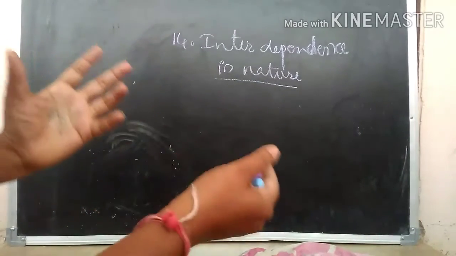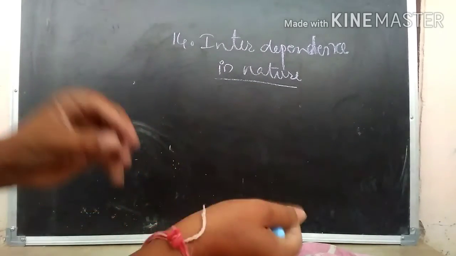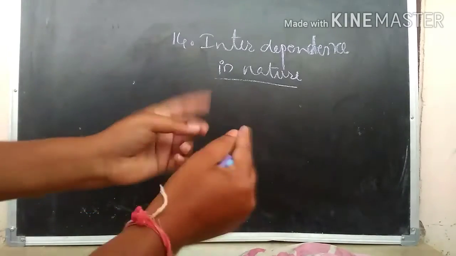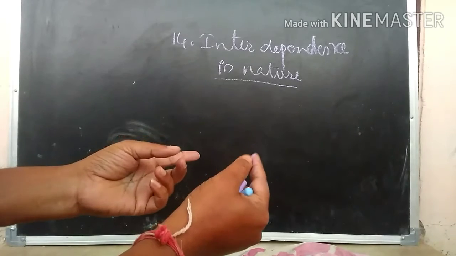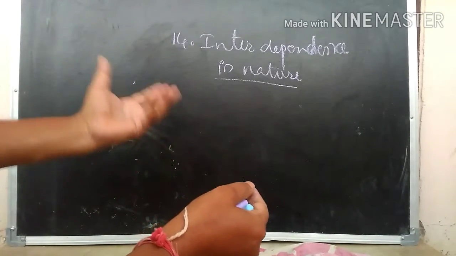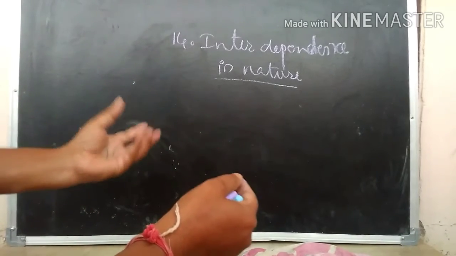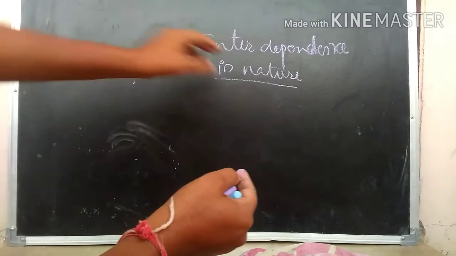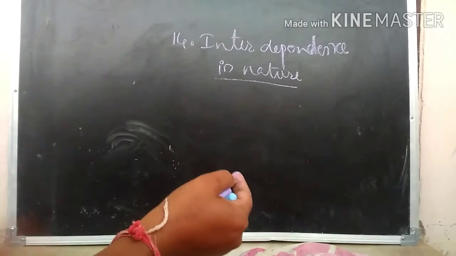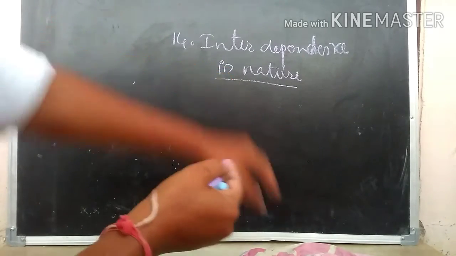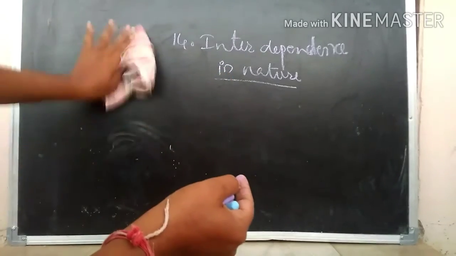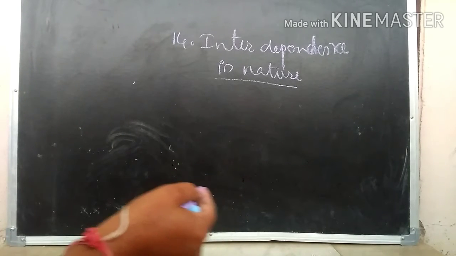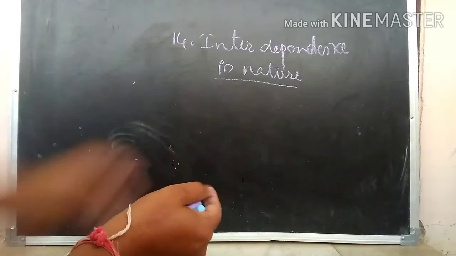So one depending on the other, what you call communication. How do the organisms, either living or non-living, depend upon each other? How do they depend upon each other? That too where? In the nature. So the nature is nothing but our living place. We know that nature is a big habitat, or we can call it an ecosystem.